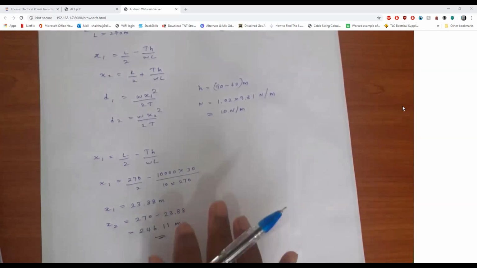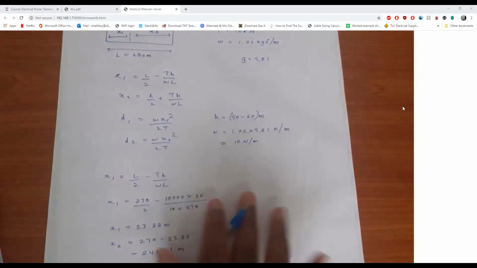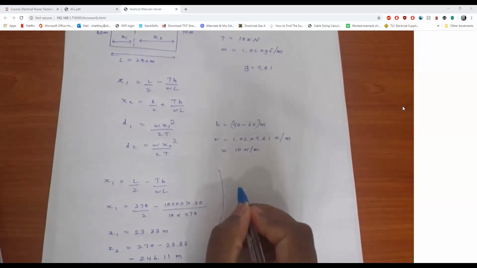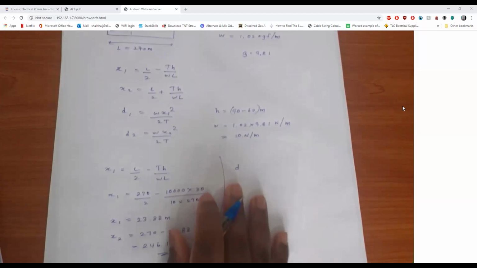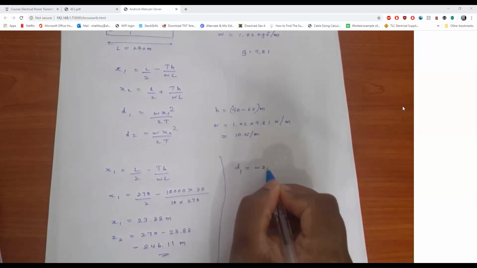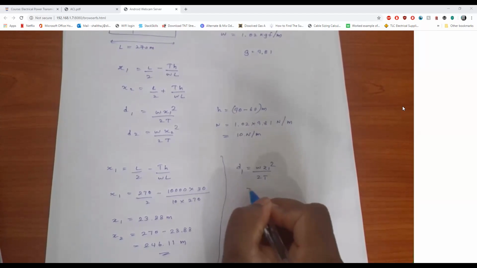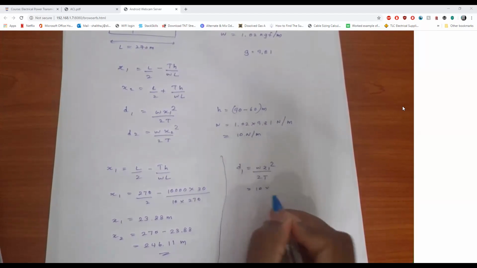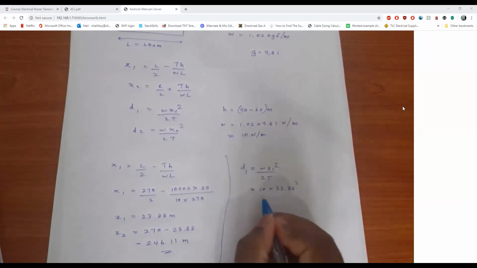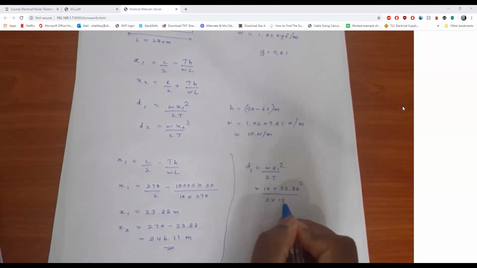I'll do this part here. So d1 is w x1 squared over 2t. So w we know is 10, x1 is 23.88, and squared over 2 into 10,000.